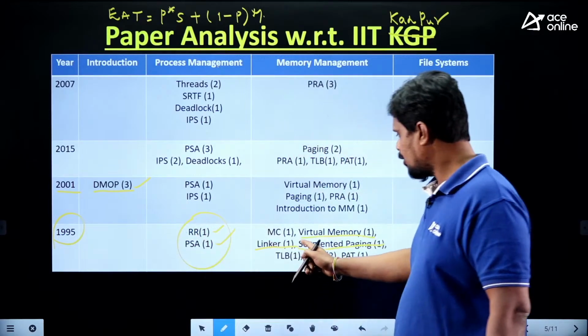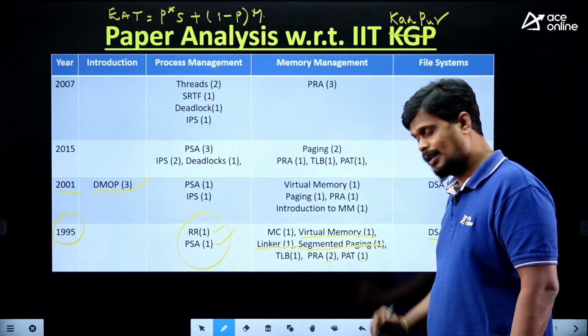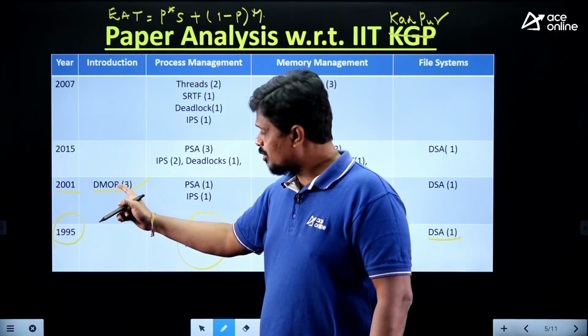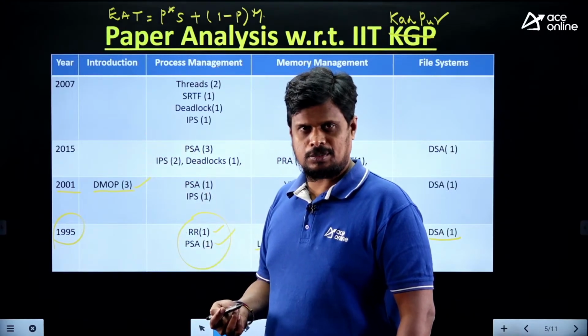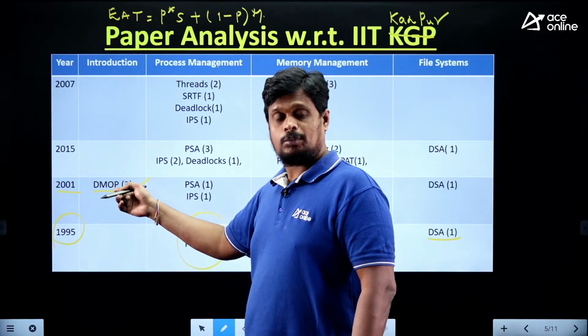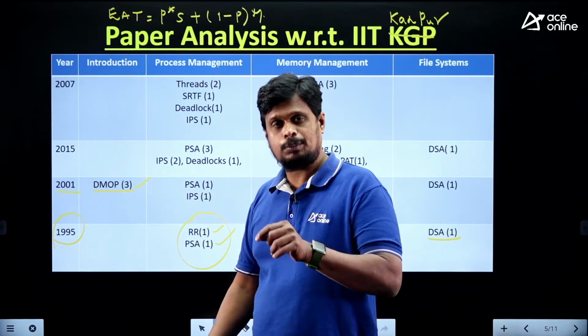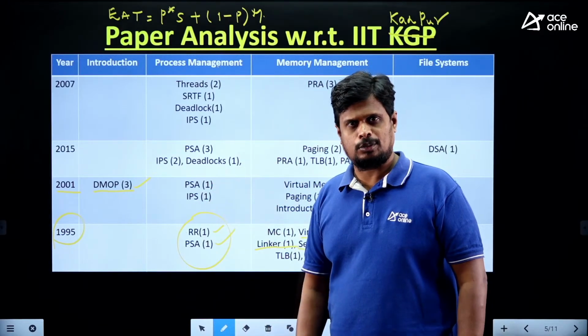So here we don't expect a question from linker and we don't expect a question from segmented paging, but it is given. And dual mode of operation is part of the introduction. People generally concentrate on types of operating systems, but for dual mode of operation there is a question. So three questions are there in the 2001 paper itself, right? So we need to focus on that particular topic.